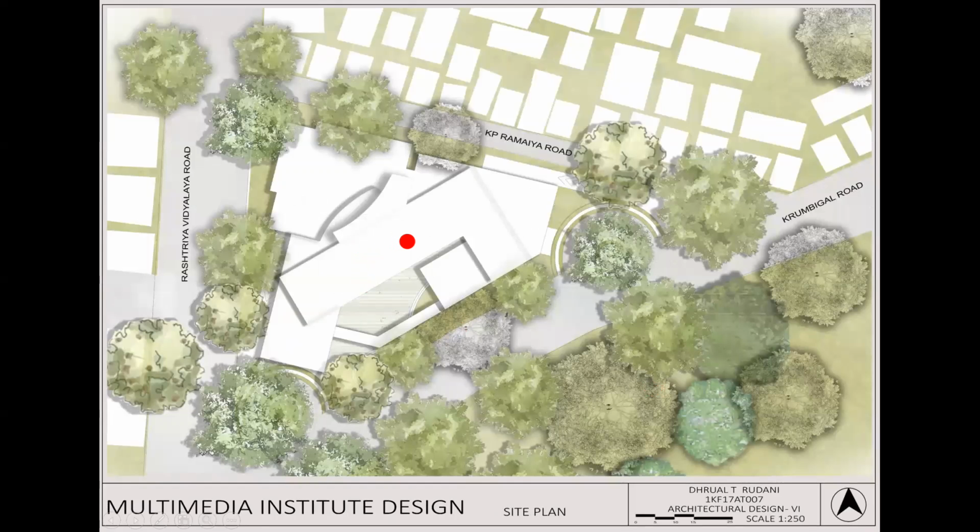Coming to the site plan now, as I mentioned, it was a triangulated site, and there are 3 side road networks. One is a one-way road, Krumbigal road, Rashtriya Vidyalaya road, that is RV road, is a two-way road, and KP Ramaya road is a two-way road again. So the corners, this corner and this corner, have the entry points, that is entry point 1 and entry point 2. And of course, the larger side of the triangle faces Lalbagh, so it is an added advantage.